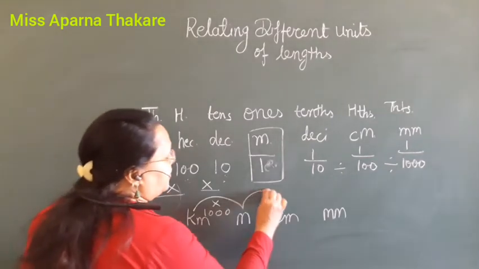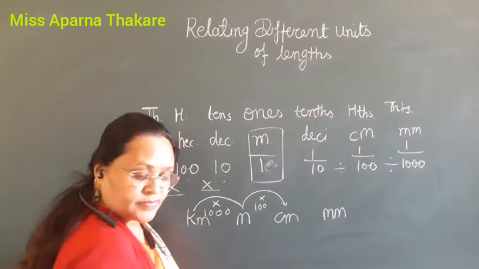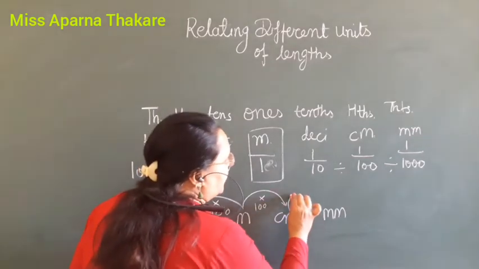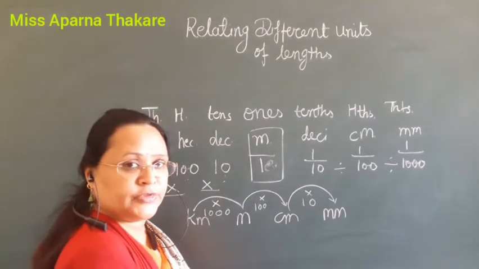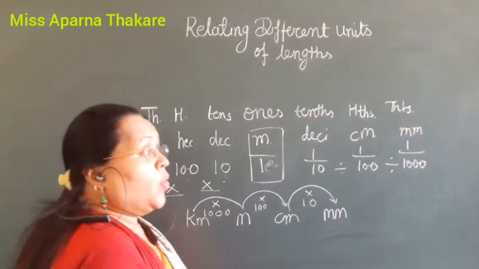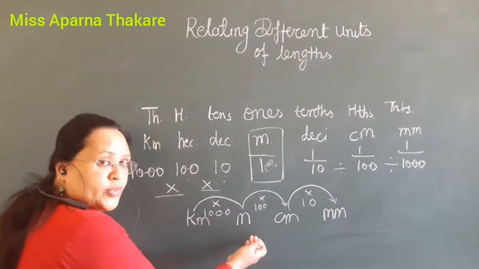Meter to centimeter we have to multiply by 100. And centimeter to millimeter we have to multiply by 10. Okay. So we are converting bigger unit to smaller unit.